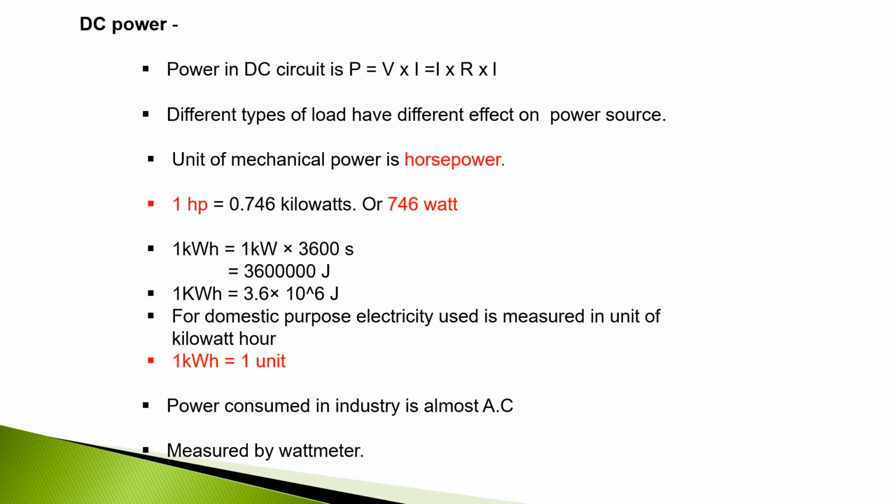Yes, it is true. If it is capacitive, resistive or any kind of load we apply, depending upon the category of load, power consumed by that load may vary.